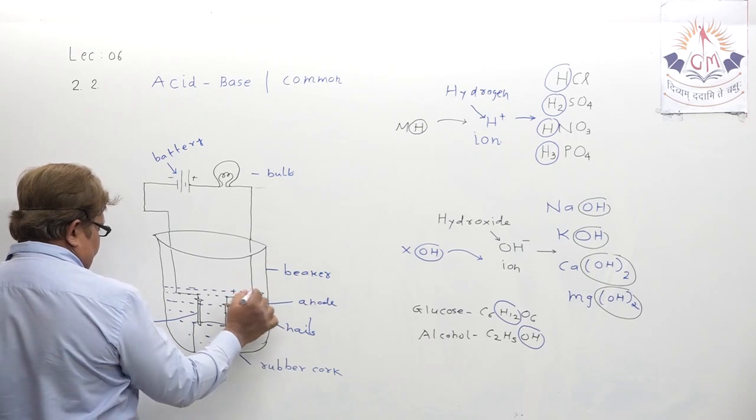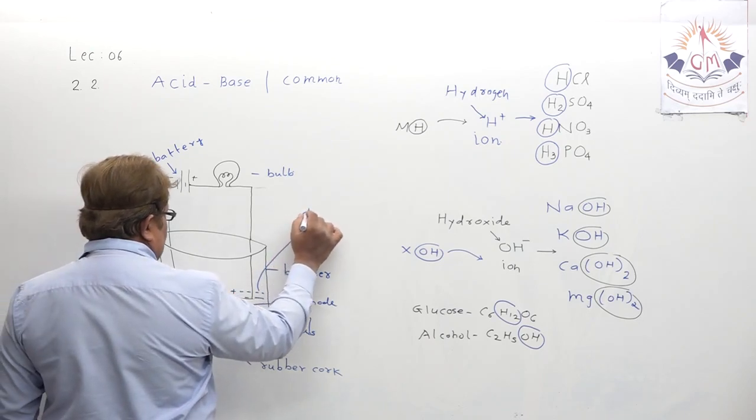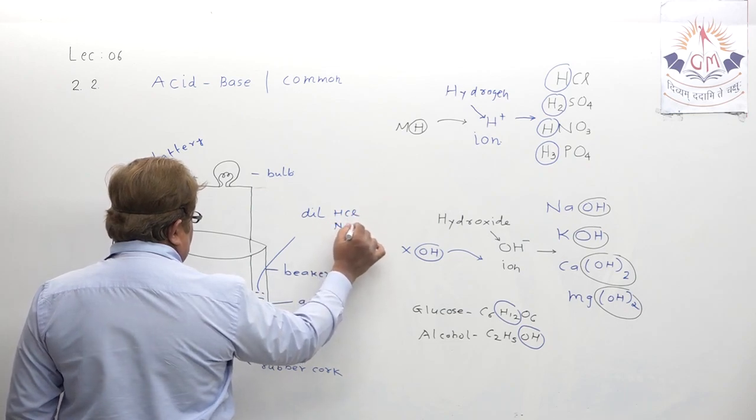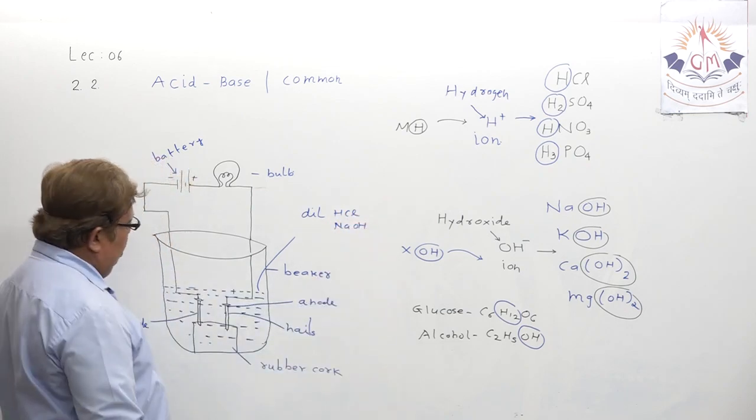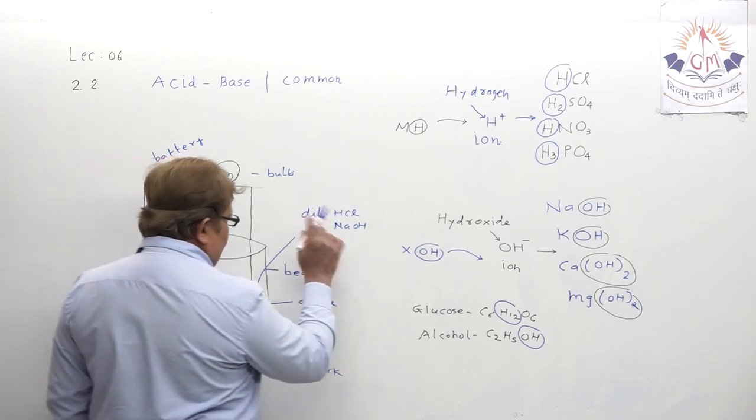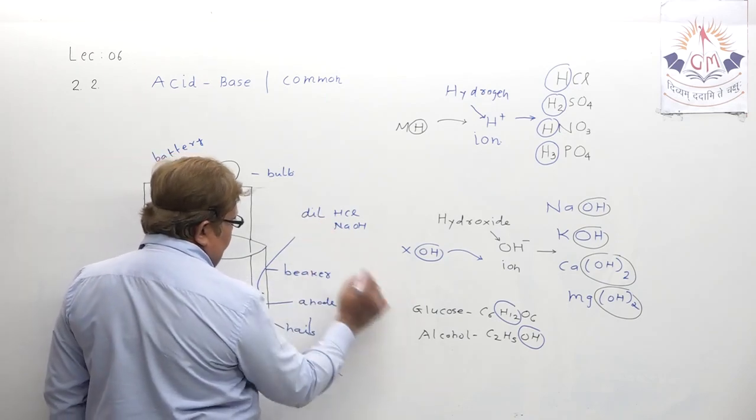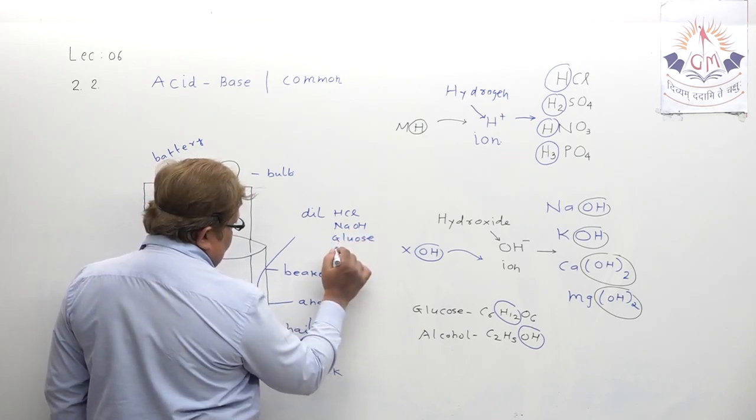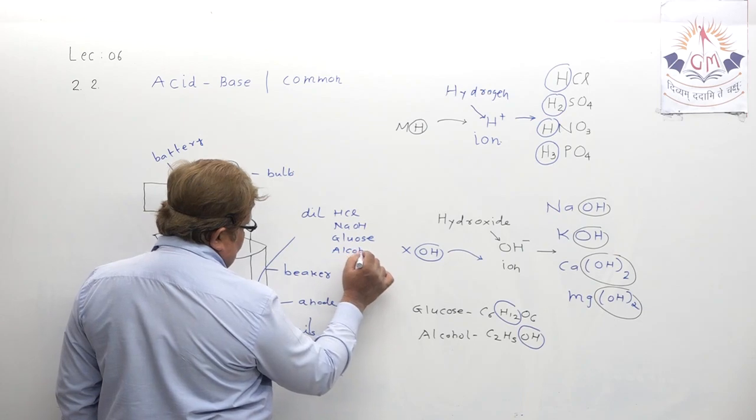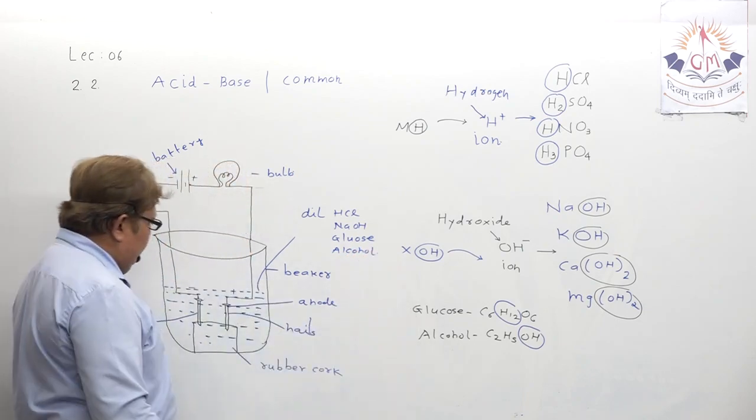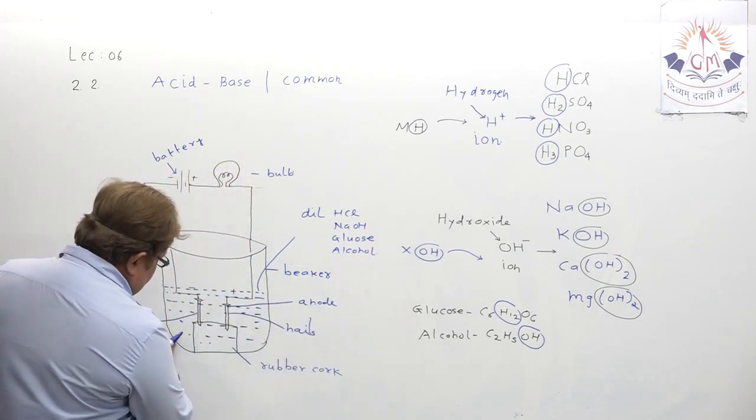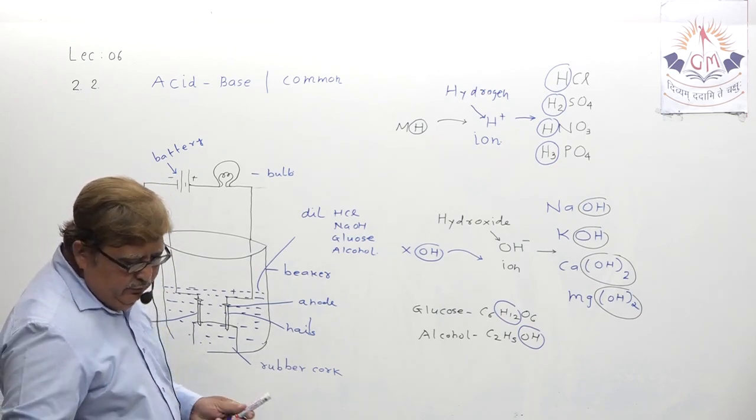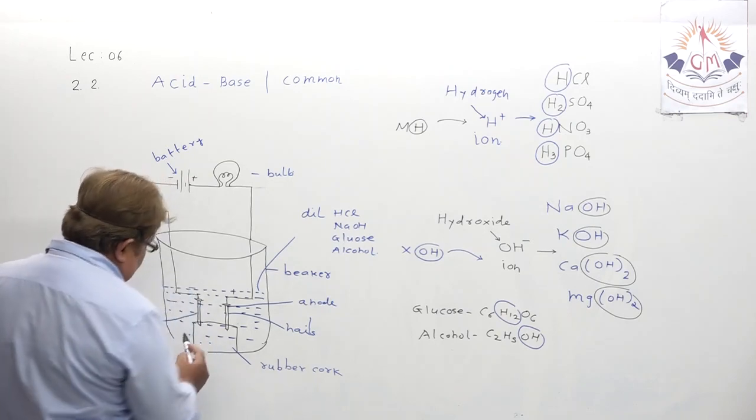And here what we have taken, I am mentioning both, either dilute HCl or dilute NaOH. Both we will take, one by one: dilute HCl, dilute NaOH, then we will take glucose also, and then we will take alcohol also. We will perform the same experiment repeatedly, understand, repeatedly by taking various ingredients to prove actually what happens.